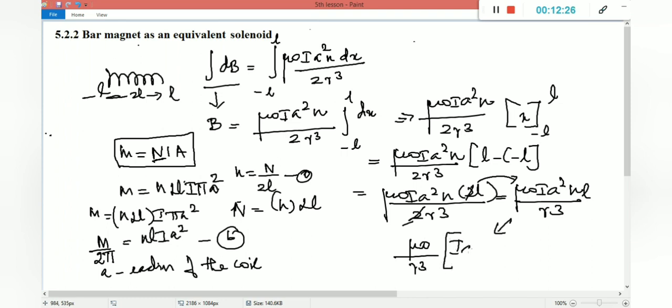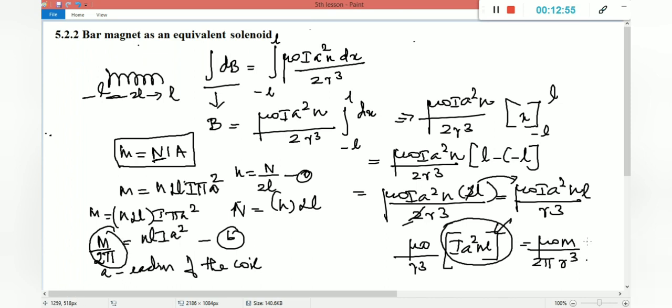For your convenience, I separated the terms, mu naught by R cube I A square n L. So instead of this value, we can substitute M by 2 pi, magnetic moment by 2 pi. So the relation is mu naught M divided by 2 pi R cube.